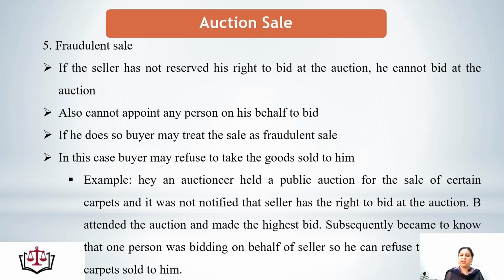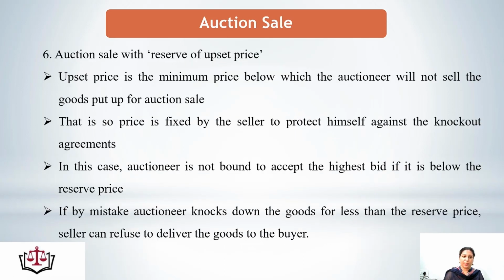An auctioneer held a public auction for the sale of certain carpets, and it was notified that the seller has the right to bid at the auction. B attended the auction and made the highest bid. Subsequently, he came to know that one person was bidding on behalf of the seller, so he can refuse to accept the carpet sold to him.